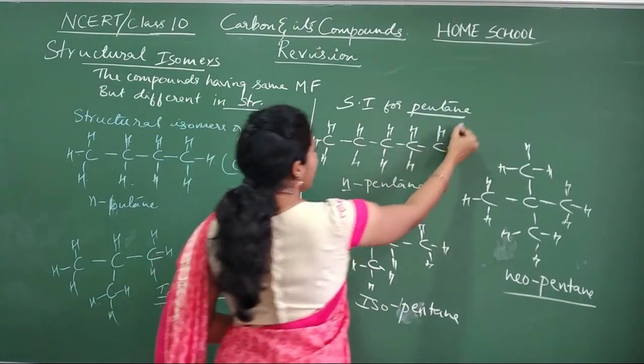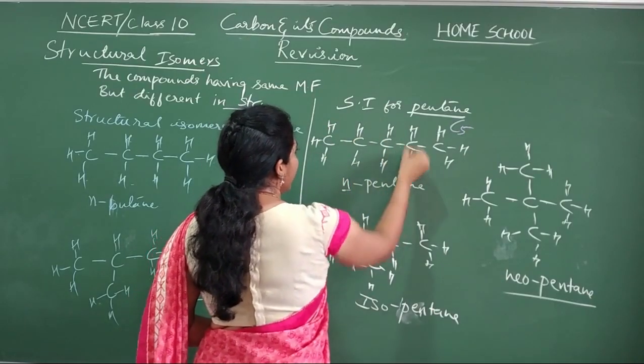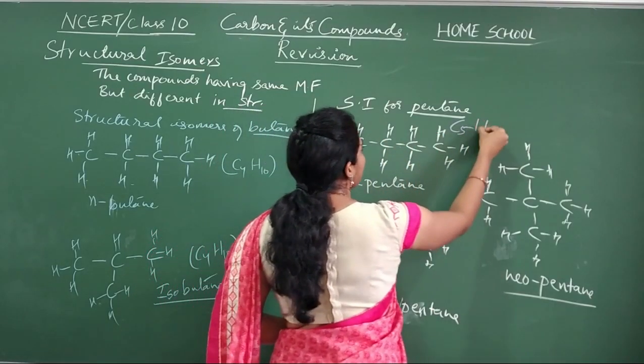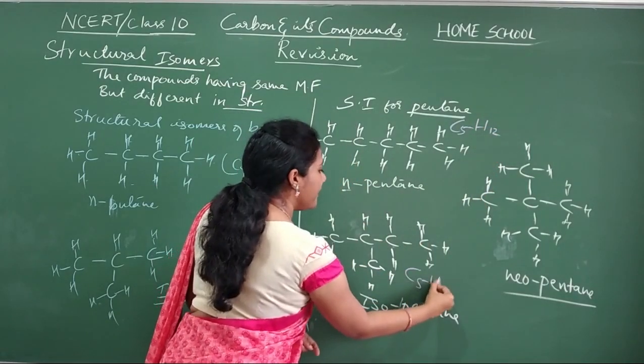Count the number of carbon atoms: C5. How many hydrogen atoms? 1, 2, 3, 4, 5, 6, 7, 8, 9, 10, 11, 12. Right? And the formula for this one, count and write, you will get C5H12 only.